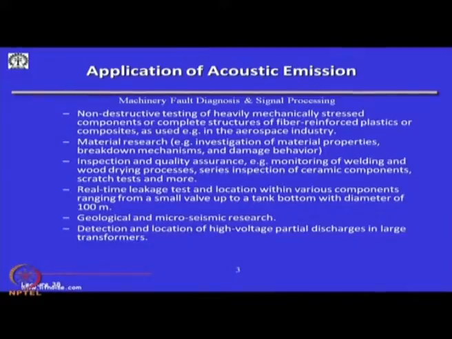In non-destructive testing or condition based maintenance, it is used towards inspection and quality assurance, for example monitoring of welding and wood drying processes, series inspection of ceramic components, scratch tests and a few more. It is used to detect leaks in large reservoirs or large containers. It is used for seismic research and so on.